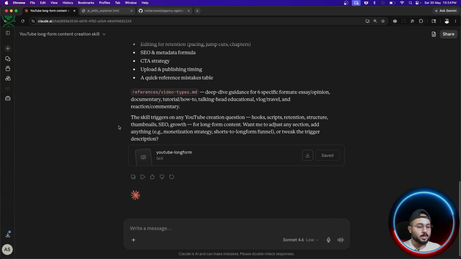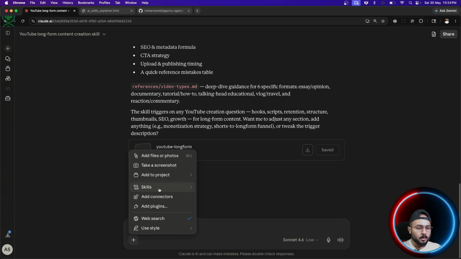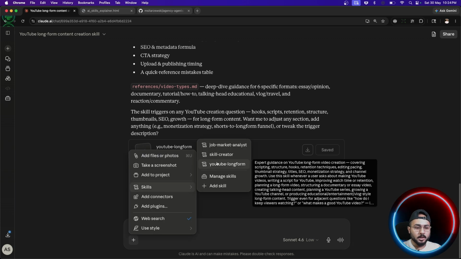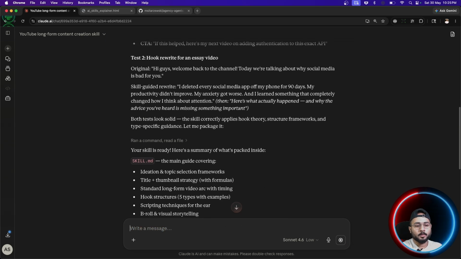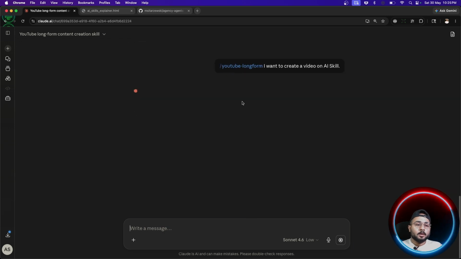So this skill has been saved, and let's just use it. It's very simple. You just have to go to skills and select this, right? And let's just say that I want to create a video on AI skills, right? Let's just see how the output is, what structure it follows.